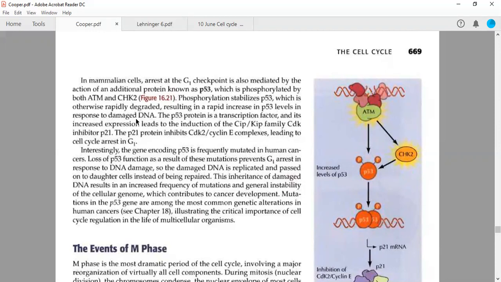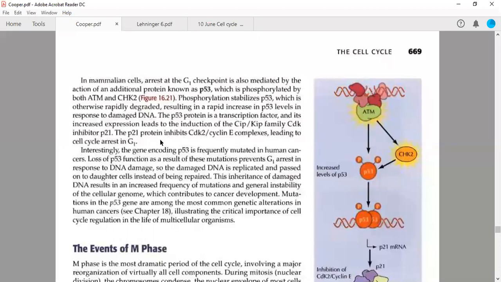So अगर DNA में कोई damage हो गया है, तो क्या होगा? MDM2 protein से P53 segregate हो जाएगा, because ATM protein और checkpoint kinase 2 protein उसके ऊपर phosphorylations कर देंगे, resulting in a rapid increase in P53 levels in response to DNA damage. The P53 protein is a transcription factor, and its expression will lead to the induction of CIP-KIP family protein members. We know it is responsible for the transcription of p21, and this p21 comes under this particular family of inhibitors, the CIP-KIP family. From the table you will get this.